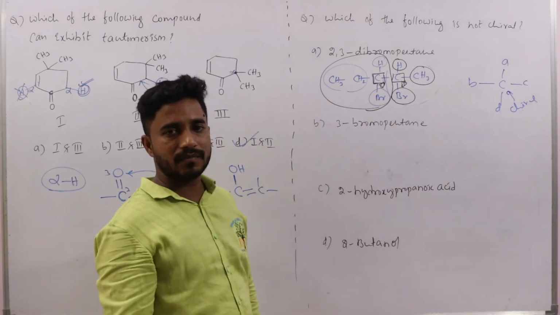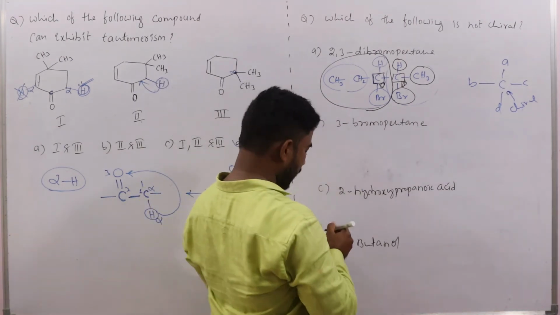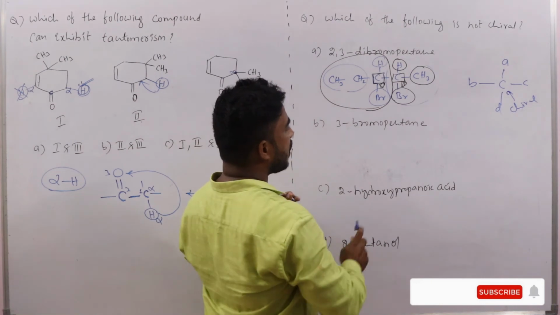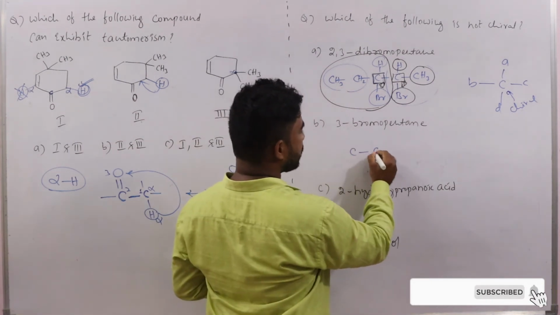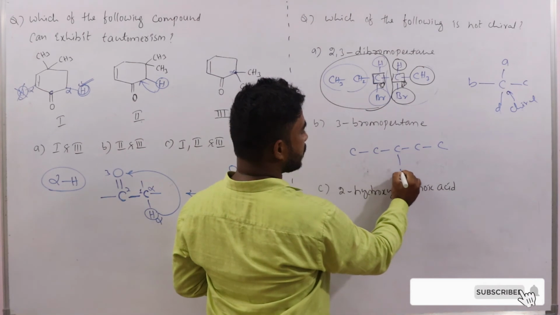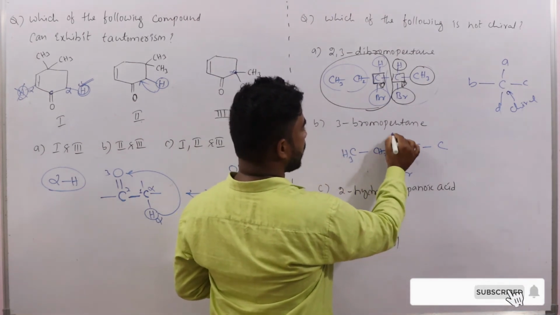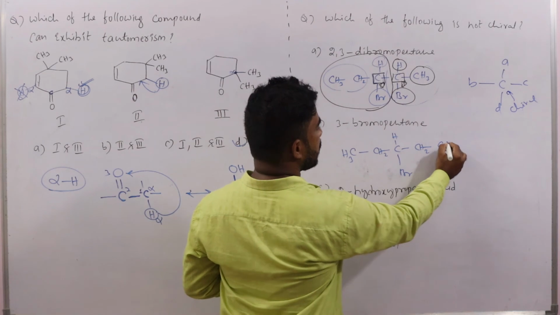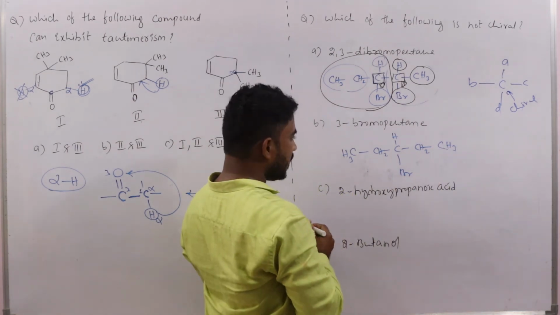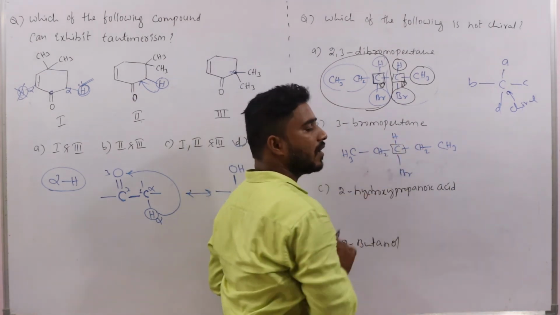Then see the second one, B. 3-bromopentane. Here also, how many carbons are in the parent chain? 5 carbons, pentane, that's why 5 carbons. 3-bromo, at the third position bromine is there. When you write hydrogen: CH3, CH2, here hydrogen, here CH2, CH3. How many different groups are present around this carbon?